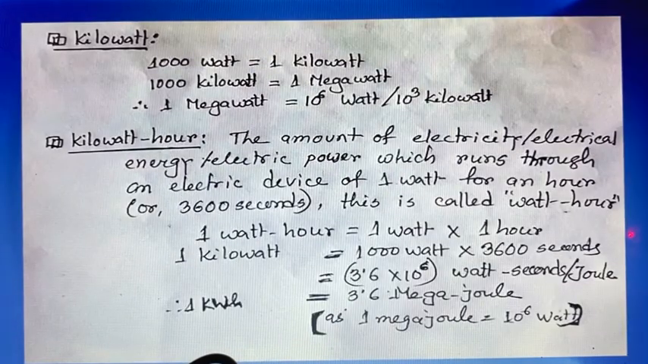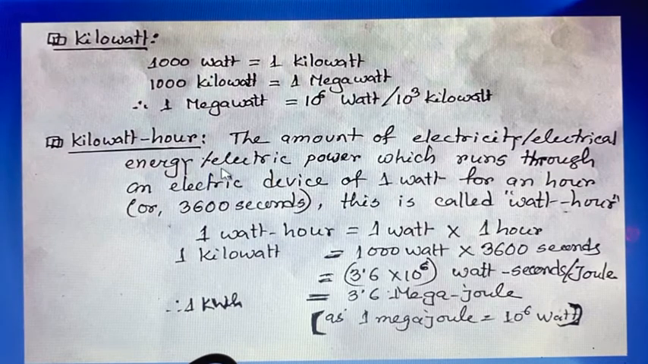So what is a kilowatt? This is a very popular term to measure electric power. 1000 watt equals 1 kilowatt, and 1000 kilowatt means 1 megawatt. In commercial use or in a mega supply of electricity, megawatt is used. So 1 megawatt may be termed as 10 to the power 6 watt or 10 to the power 3 kilowatt.